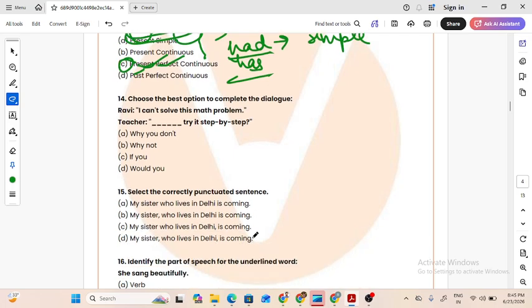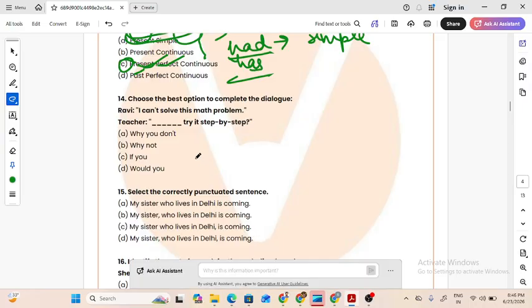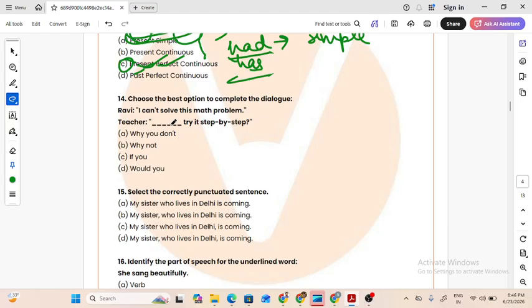Choose the best option to complete the dialogue. I can't solve this math problem, Ravi says. Teacher says, dash, try it step by step. Why you don't? Why is it not the right answer? Because why के साथ we are using don't. Why के साथ we should use don't, but here we are using why plus you plus don't, which is wrong because why के साथ हमेशा आपका helping verb आना चाहिए. Why you, this is not a correct way of placing an interrogative sentence. ठीक है, इसलिए this is not our answer.